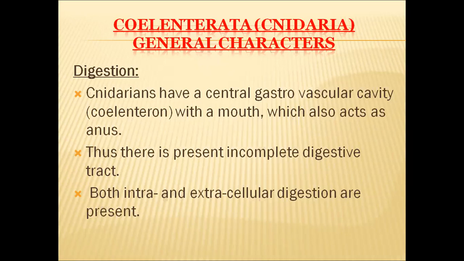They have only one mouth, and this mouth itself acts as the anus also. So the digestive system is not a special system in these organisms. The coelenteron itself acts as a digestive system. That's why the coelenteron is also called the gastrovascular cavity.